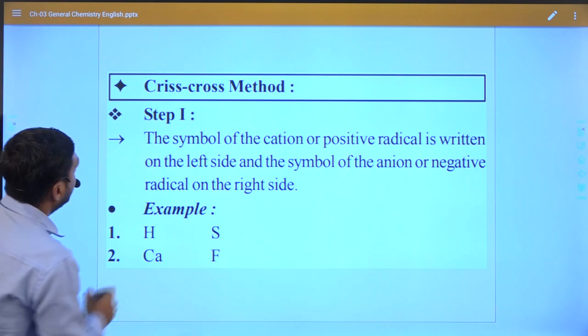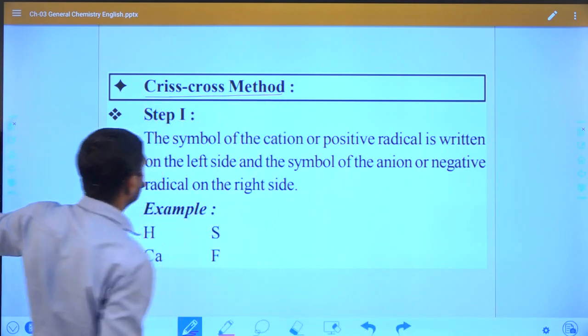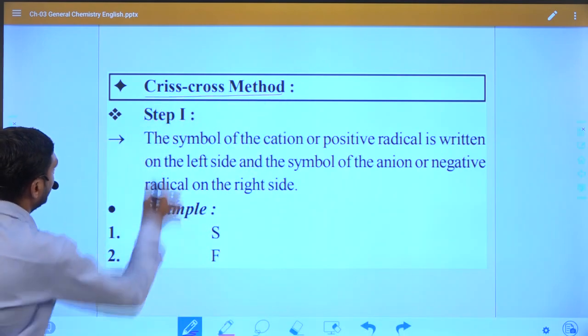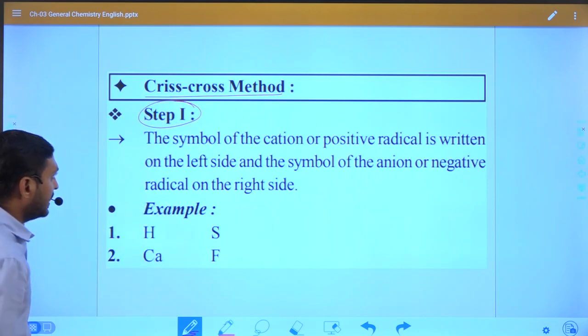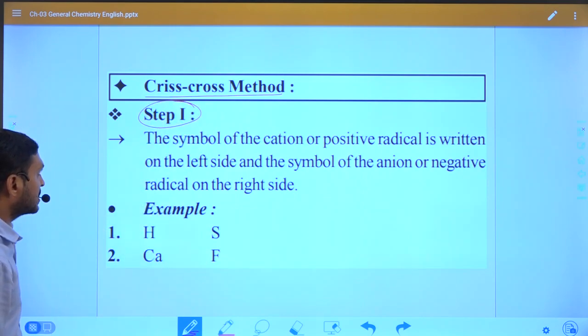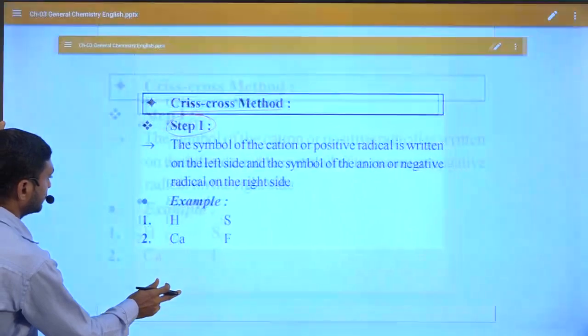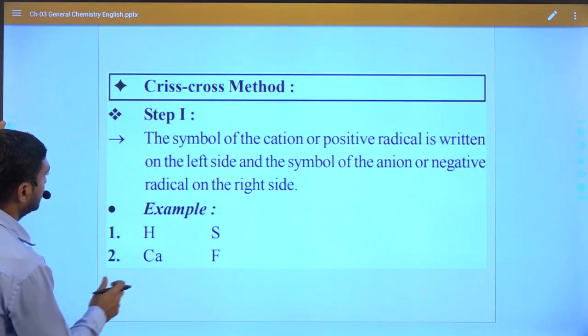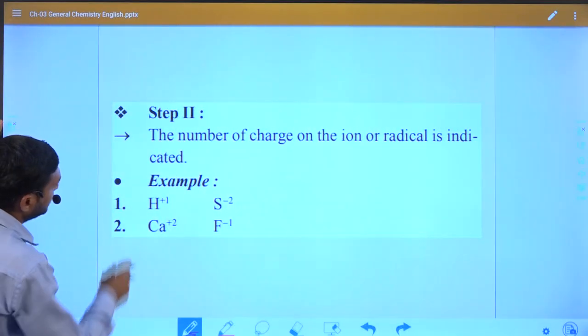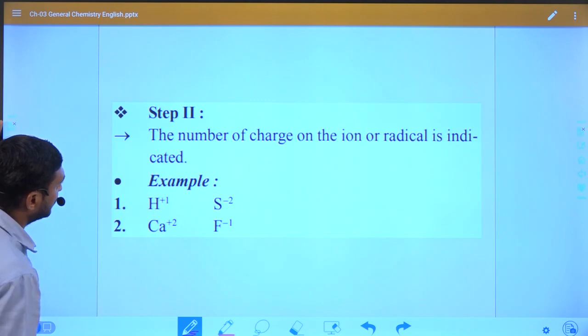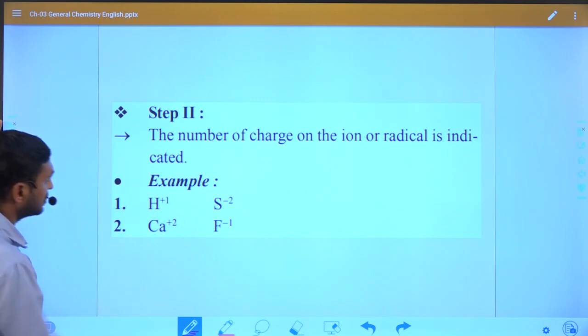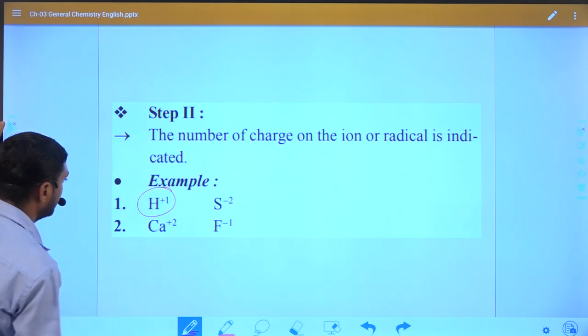So already I told you the crisscross method. In this method we have to apply three different steps. Step number 1, we have to write the compound. Second step, write the charge on the compound, either positive or negative. How can we know the charge? Already I mentioned: for alkali metals, alkaline earth metals and aluminum, and for hydrogen it is always plus 1.